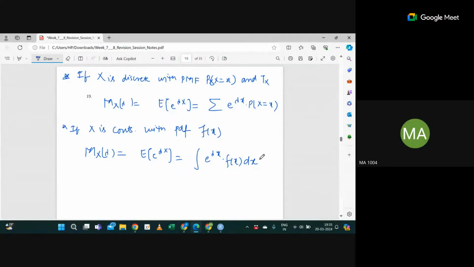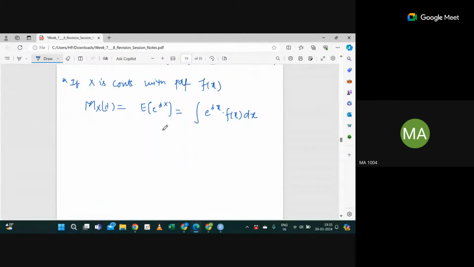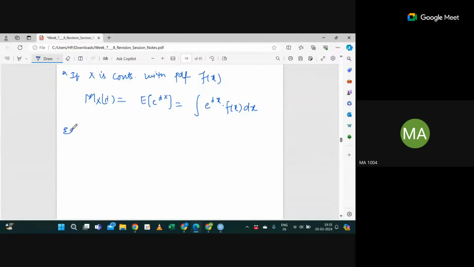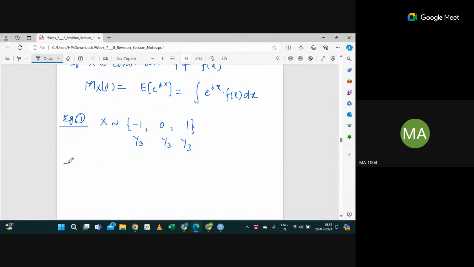Fine. There is one more thing, but first let's do an example. Suppose x takes the values -1, 0, and 1 with equal probability 1/3 each. Now tell me what is MX(lambda) here?